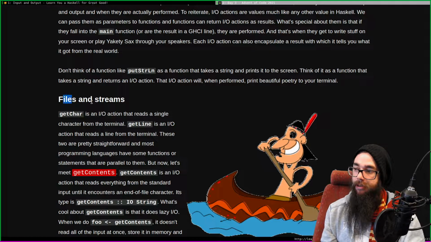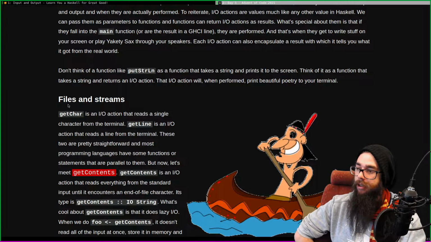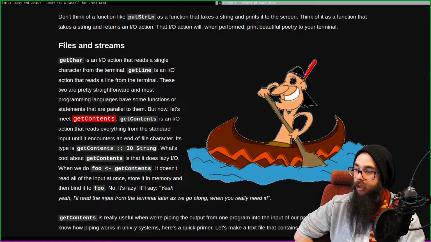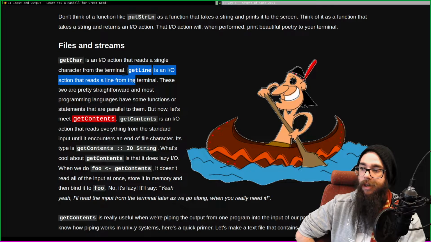All right. Back to Learn You a Haskell for Great Good. Today we're looking at files and streams. getChar is an I/O action that reads a single character from the terminal. We learned about that last time. getLine is an I/O action that reads a line from a terminal.